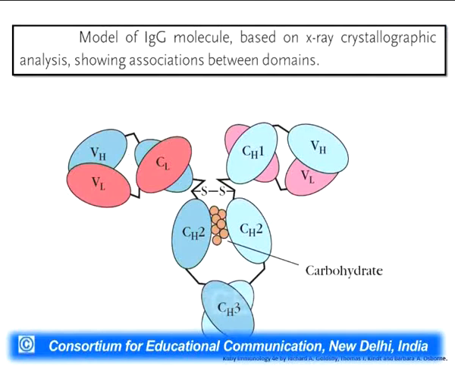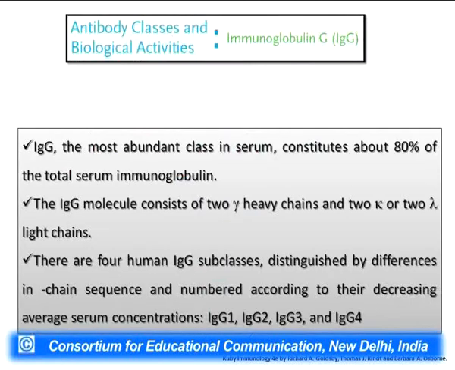If you can see the structure over here, we can see the association pattern of the different domains of the variable regions of the heavy chain and the light chain, while the constant region interactions of the heavy chain and the light chain can also be seen, and there is a carbohydrate moiety which gives the extra solubility characteristic to these antibodies. Now we come to all the 5 classes of the antibodies one by one.